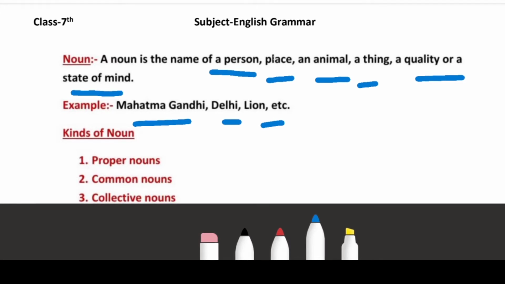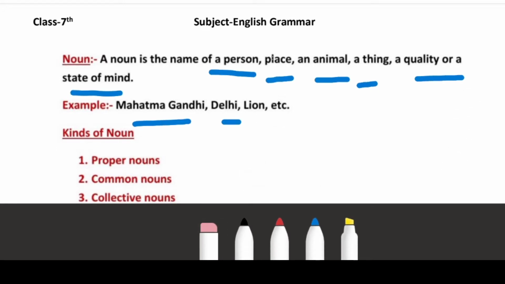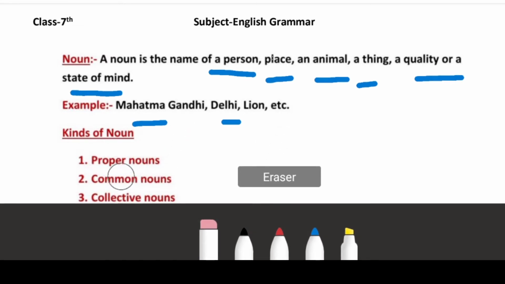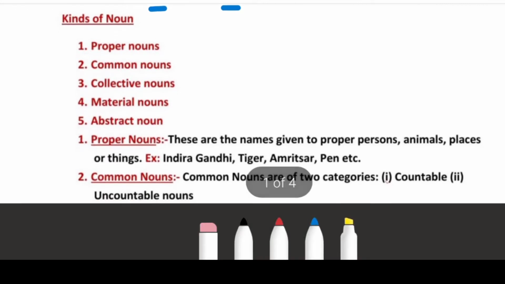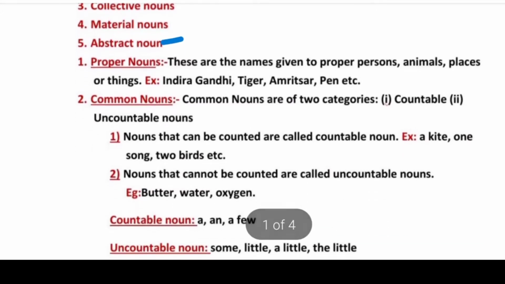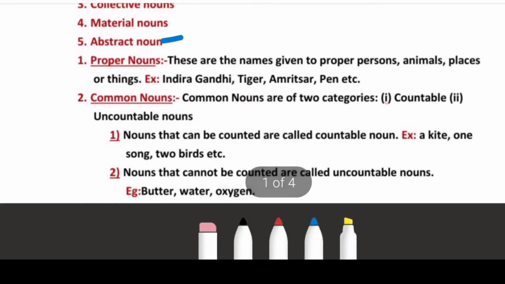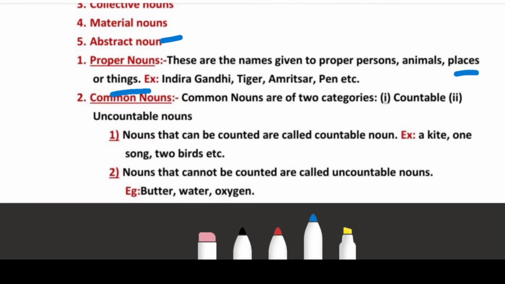Now, what are the kinds of noun? Noun can be of 5 categories: proper noun, common noun, collective noun, material noun, and abstract noun. Firstly, we will see what is proper noun. These are the names given to proper persons, animals, places, or things. Proper name given to any person, place, animal, or thing is called proper noun. For example, Indira Gandhi, Amritsar, pen, tiger, etc.